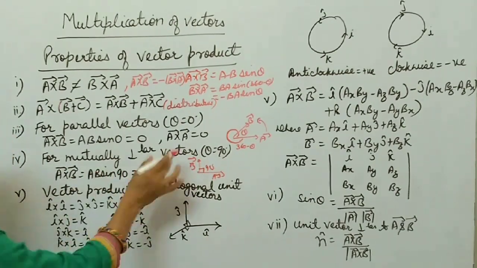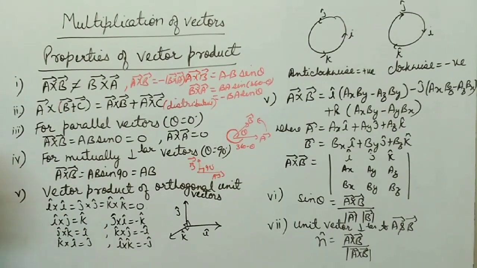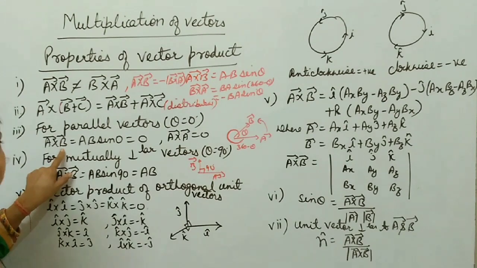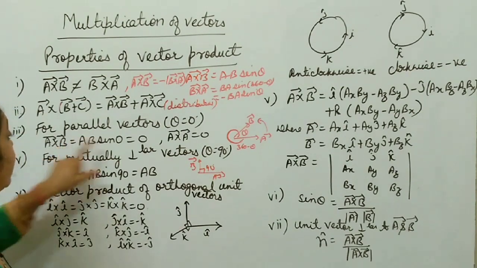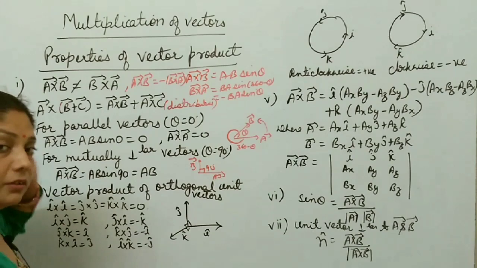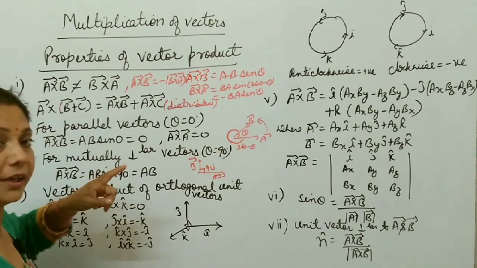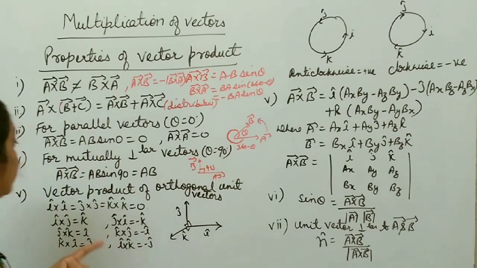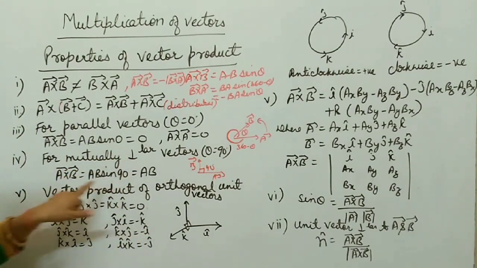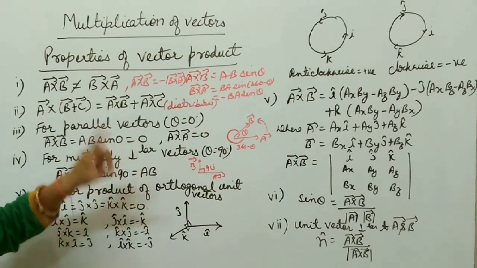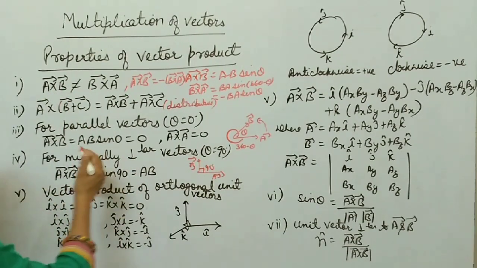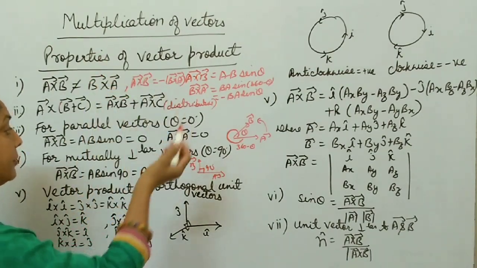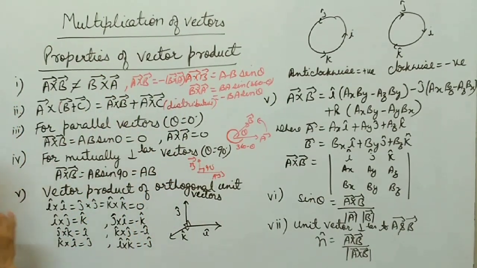It is maximum value for 90 degrees, right? You remember these points. In case of dot product, A dot B for parallel vectors is not equal to 0, but A cross B here is 0. In dot product, A dot B for mutually perpendicular vectors is equal to 0, but for mutually perpendicular vectors, A cross B is not equal to 0. It is the reciprocal of both. Here for parallel vectors it is 0, and in case of dot product, for perpendicular vectors, it is 0.